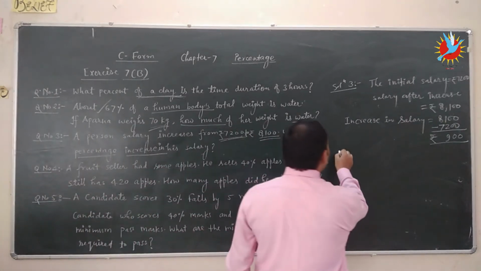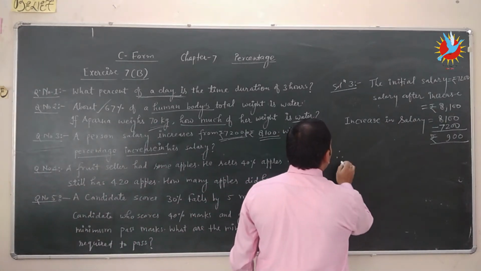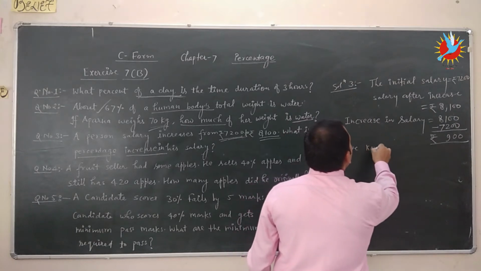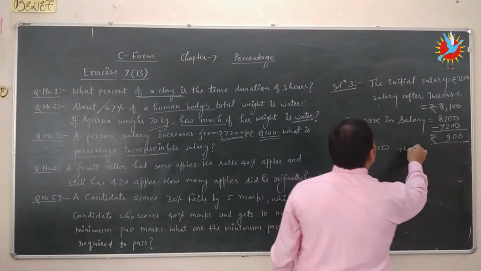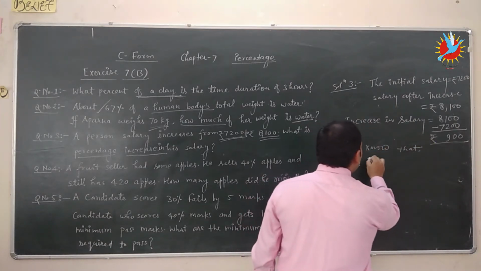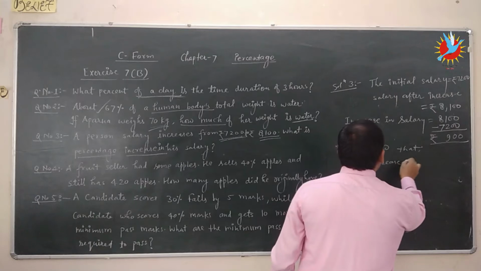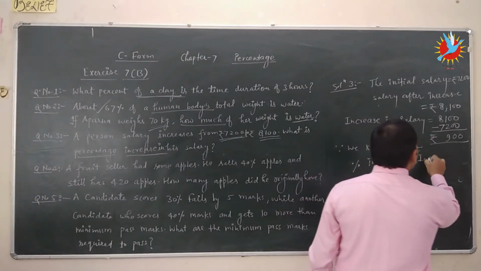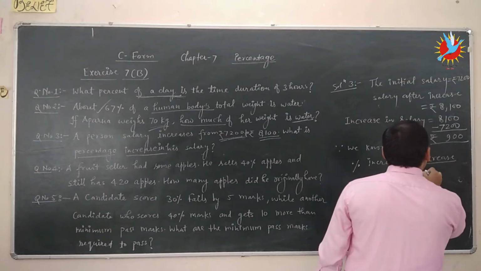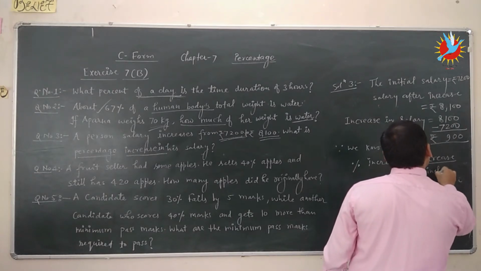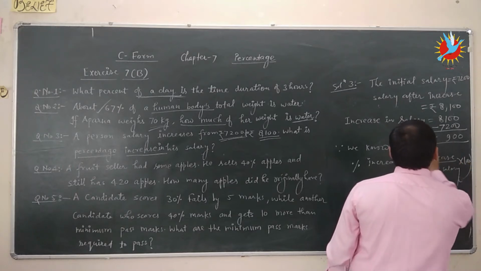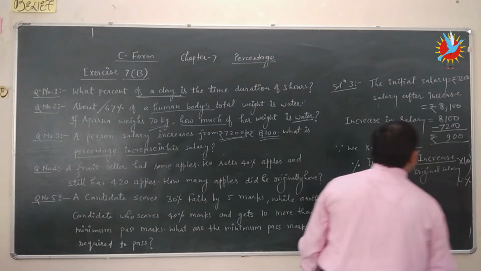So we know that percentage increase is equal to increase upon original salary into 100%.